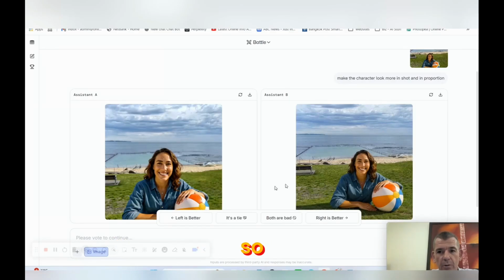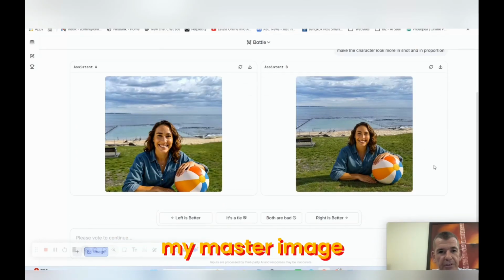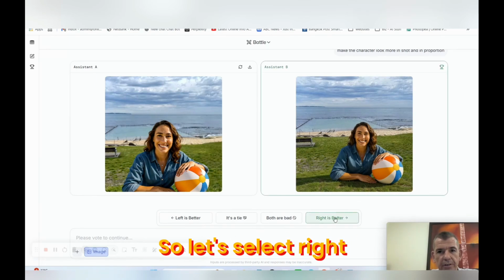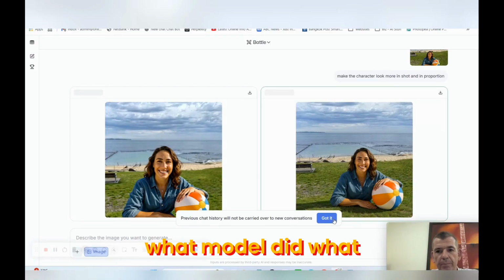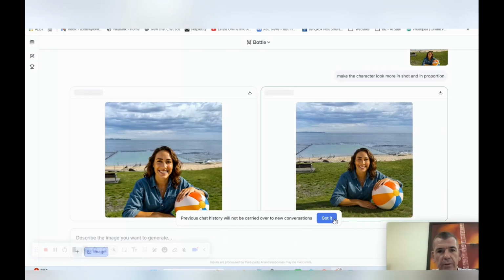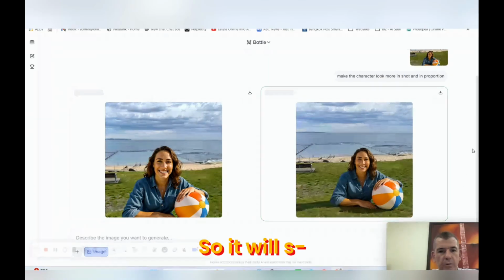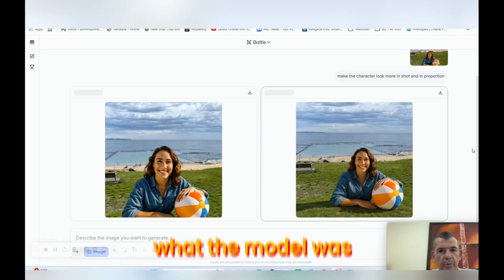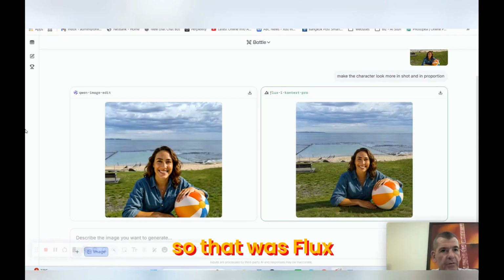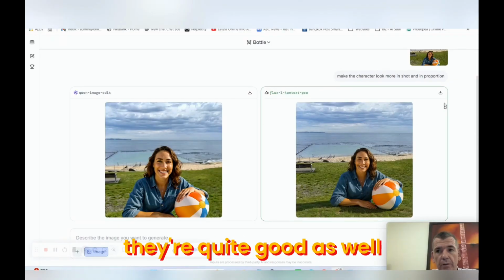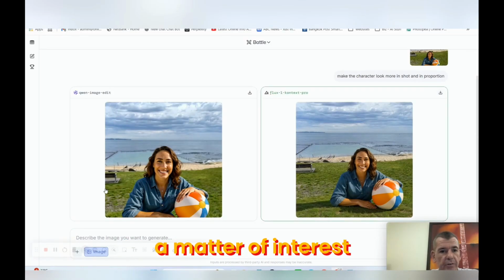Okay, so it's certainly improved upon my master image. I think this one looks far more natural. So let's select right is better. And we'll just have a look and see what model did what. I think that looks quite good, that one. Okay, so it will tell us shortly what the model was that actually produced that image. Okay, so that was Flux and Quen. They're quite good as well. So I'm going to download that one just as a matter of interest.